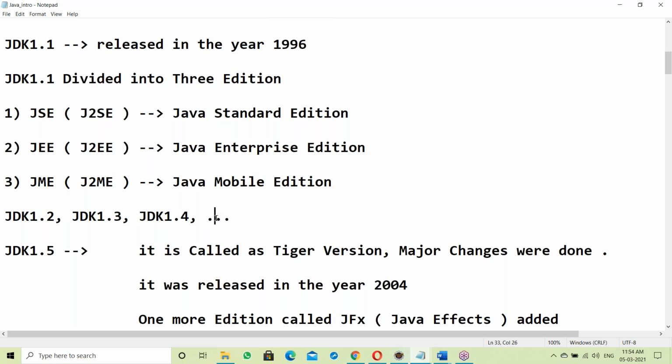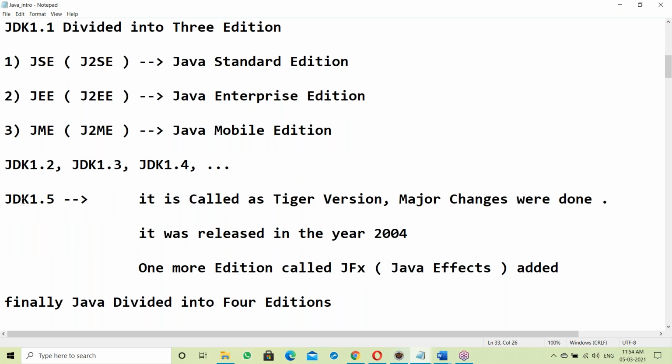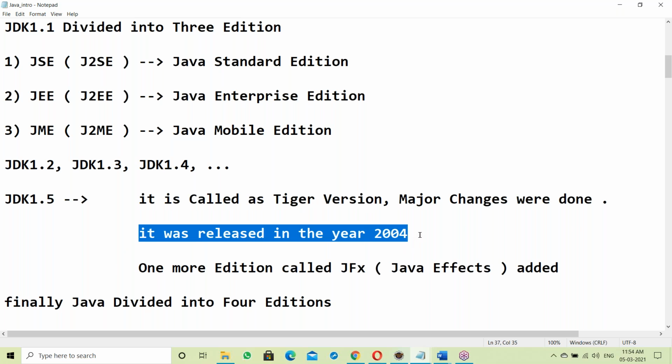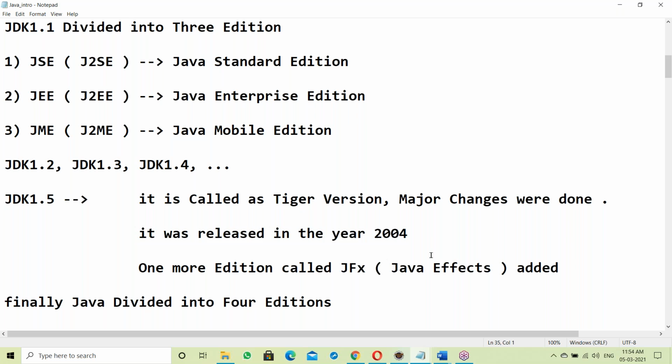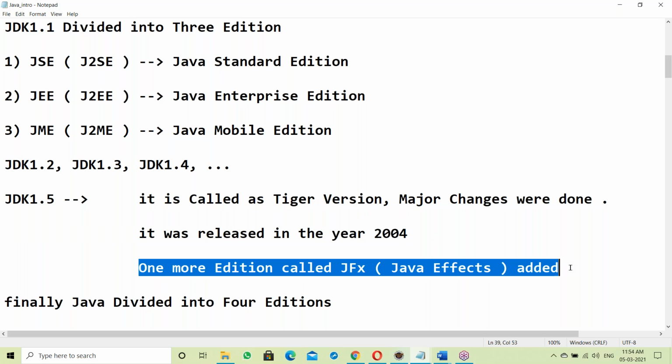Version-wise features we'll see later. After finishing the complete course, finally we'll discuss version-wise features. I think this is not the right time to discuss it. JDK 1.5 was the Tiger version, where major changes were done. It was released near 2004. In JDK 1.5, one more edition, the effects edition, was added.